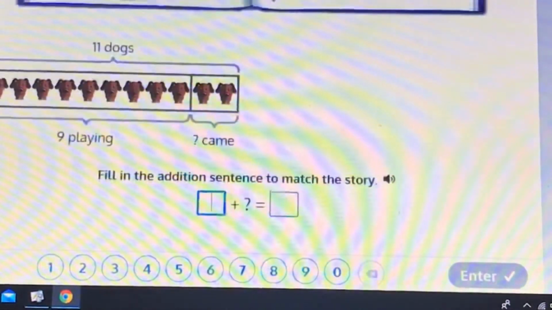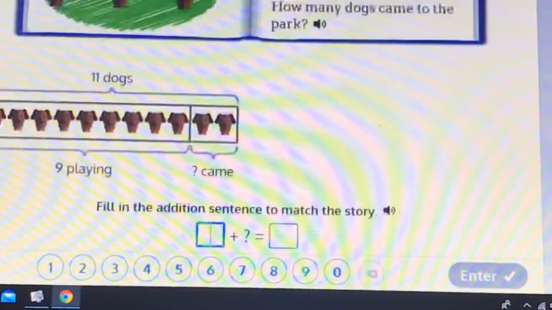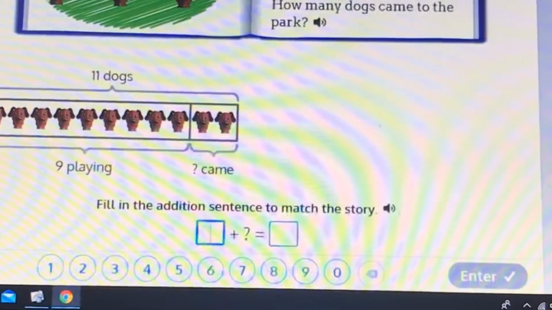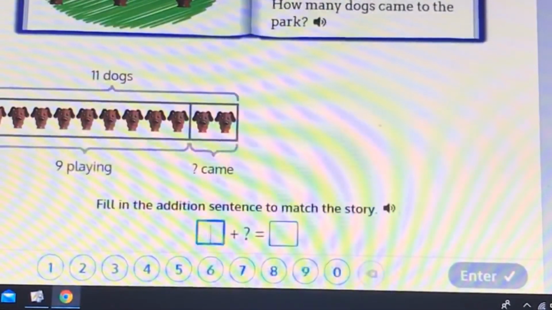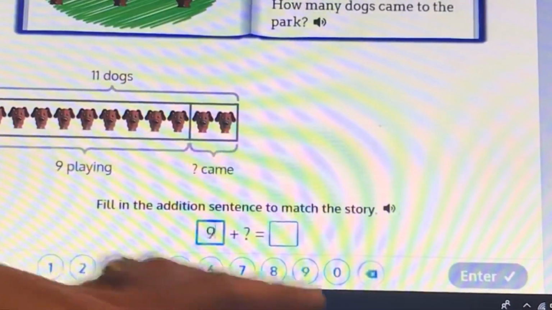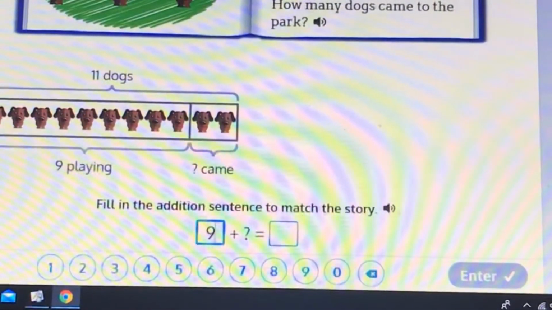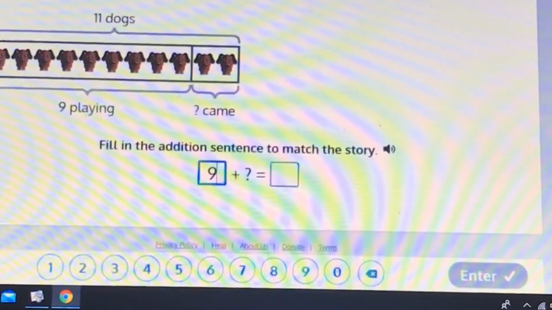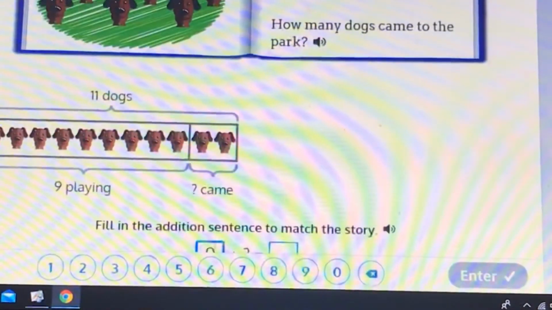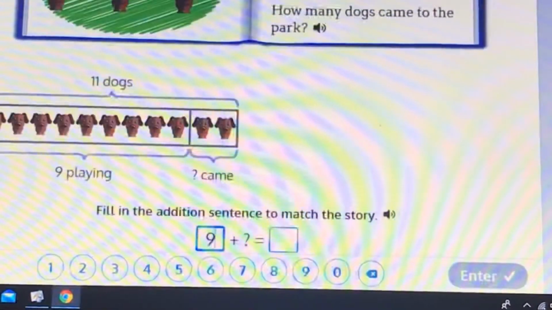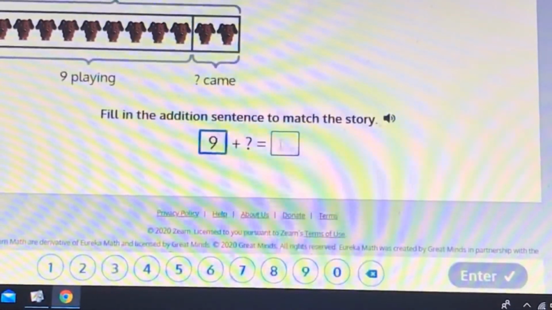So we're trying to find what numbers go in our missing spaces in our number sentence. So the first thing that we circled or that we know is that there were 9 dogs at the park. So I'm going to start with 9. We aren't sure how many came to the park, but we know that after they came, we had a total of 11 dogs.